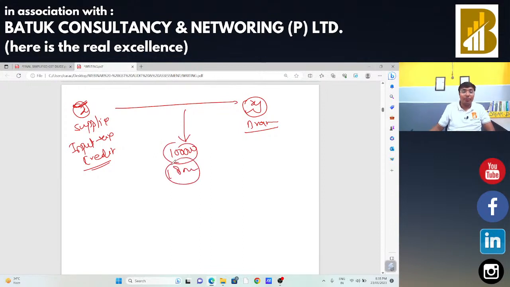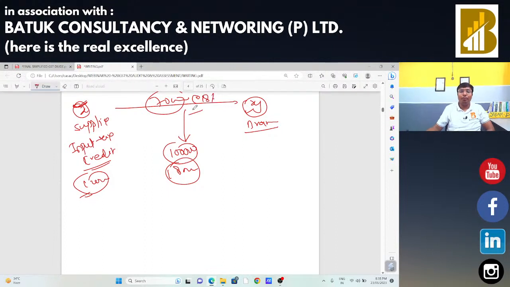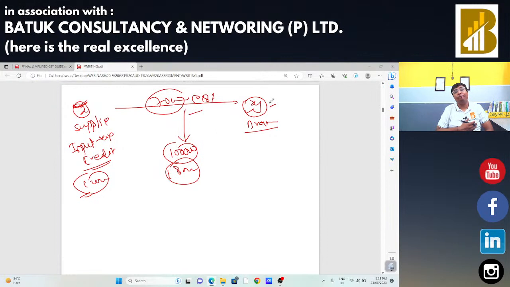GST is 18,000. Suppose here the GST available is only 12,000 rupees. So X thought, I have a lesser amount of GST. In that case, why not reduce the price to 70,000? On 70,000 at 18% I am going to pay, and 100% input will be available in the hand of Y. And Y has an excess balance of input tax credit. In that case, this is the situation of manipulation.